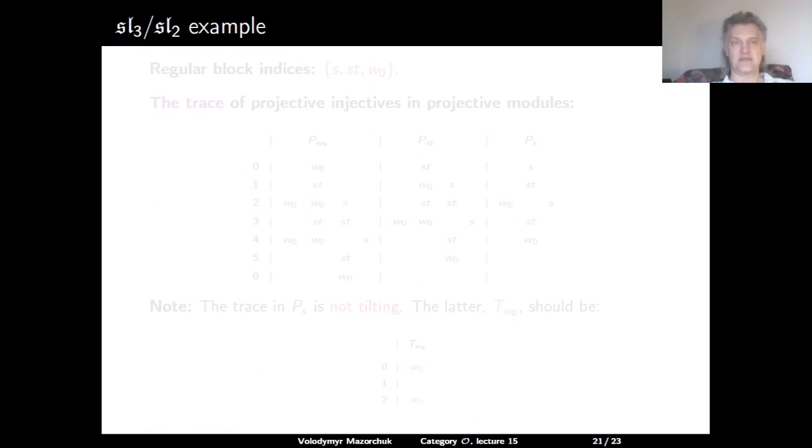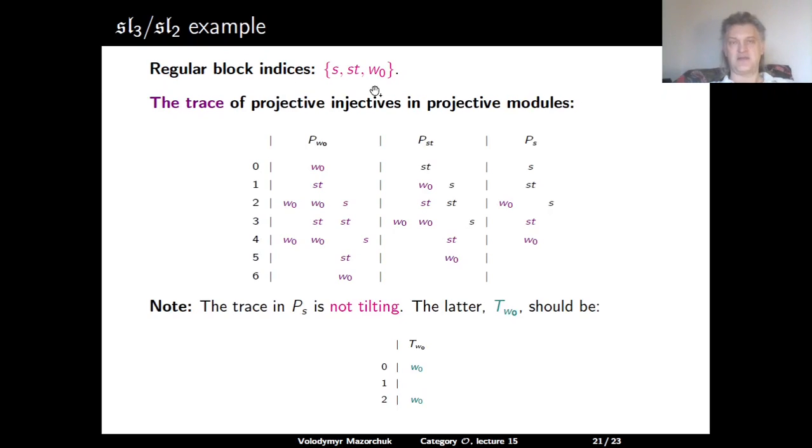Here is again an SL3, SL2 example. So in the regular block we have the indices S and ST and W0. And the traces of projective injective modules in projective modules are as follows. So for the antidominant projective, it's of course projective injective, it coincides with itself. For PST, the trace is here given in violet, here is this part. And for PS, the trace is again given in violet. So it consists of W0, ST, and W0.